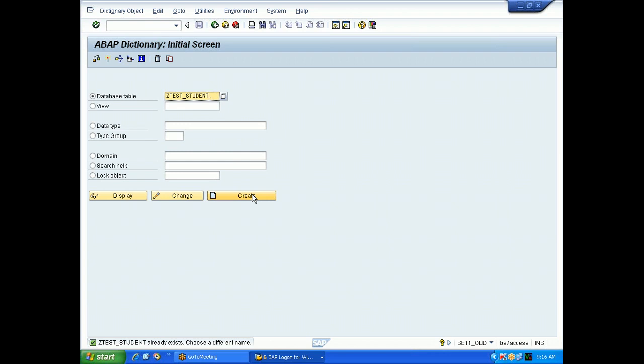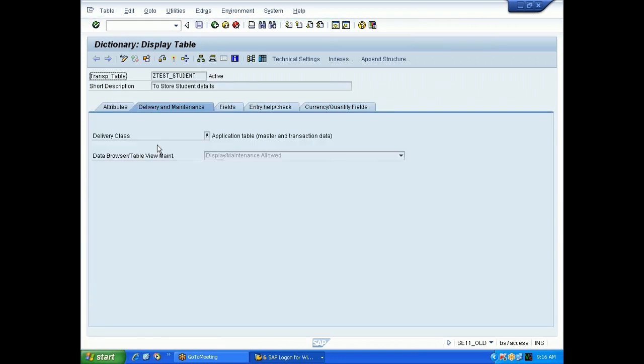Click on create. When you create, what will happen? It will automatically come to this screen. You give the delivery class and data browser. Still, if you are getting some doubts, your session is already recorded. So your recording session you can hear once again. You can listen to this.